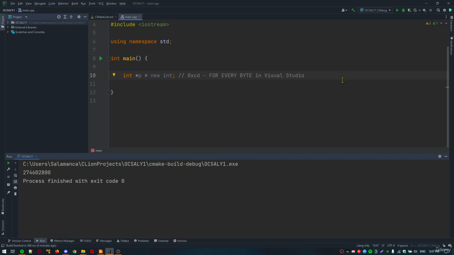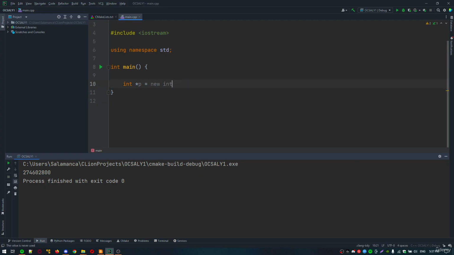But it's also important that when you have finished with memory, you return it back to the free store so that the allocator can reuse it. You do this by calling the delete operator as shown here, delete p. When you delete a pointer, the destructor for the object is called. For built-in types, this does nothing. In this case, because we have an integer, it will do nothing because it's a built-in type.